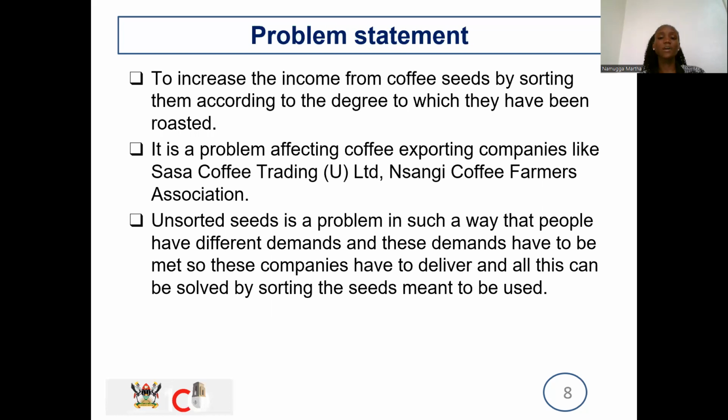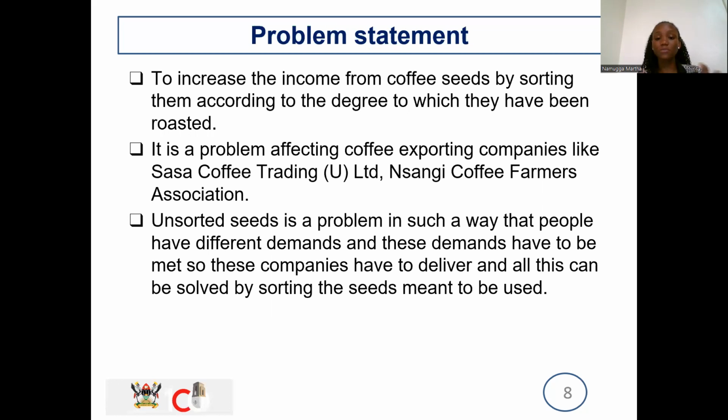And then we have a problem statement. We want to increase the income from coffee seeds by sorting them according to the degree to which they've been roasted. So our problem, as we stated, is an uncertainty. Which people does it affect? It affects the consumers and the people in the exporting companies. These exporting companies need to sort seeds, but how fast can they sort them?